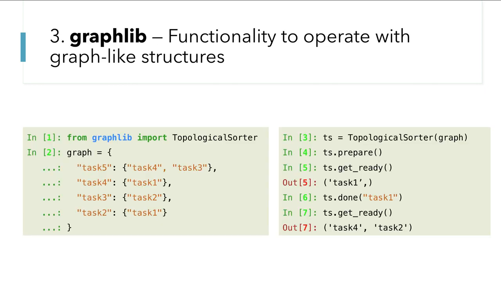Let's go to point 3. It's a graphlib module they have introduced. This is a new module which was not available earlier in Python 3 or 2.x. So what it does, basically, you have a list of tasks, and a few tasks are dependent on other tasks. Then you need to have the dependency mentioned somewhere, and then you can use this topological sorter.